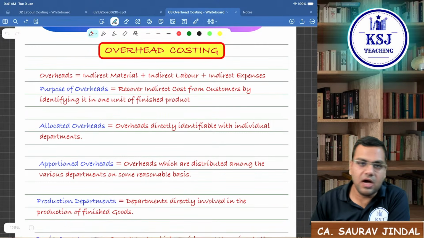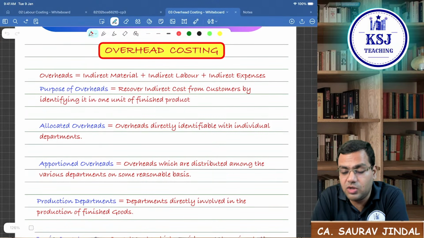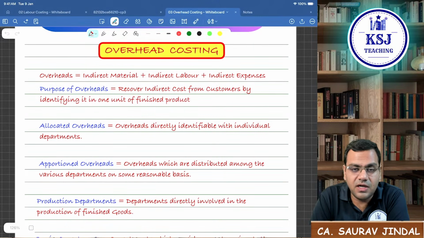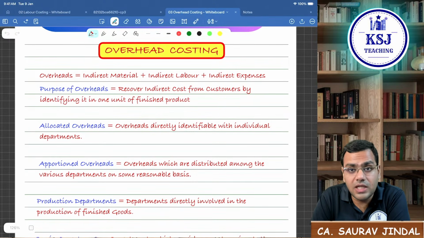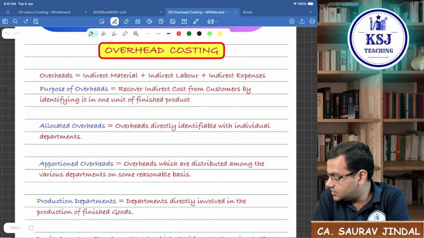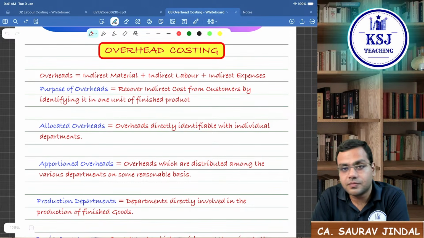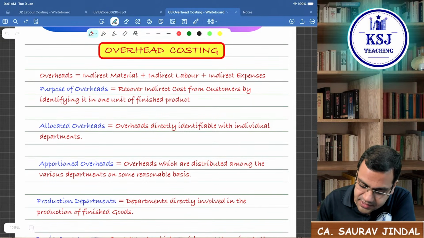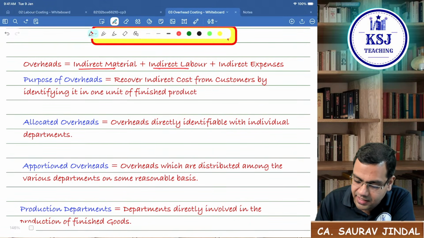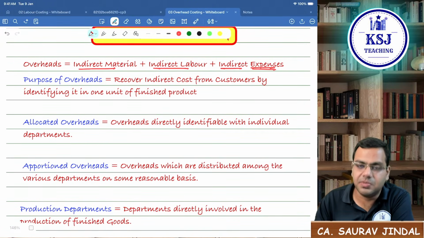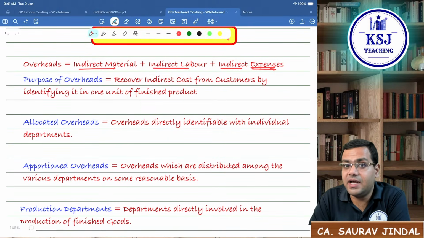Okay, so now coming to overheads, when we talked about material and labor, there we talked about direct material cost and direct labor cost. Sir, what about the indirect cost? As I told you in the very basics also, all the indirect cost we call it as overheads, right? So overhead is what? The overhead is nothing but indirect material plus indirect labor plus indirect expenses. So whole of this indirect cost is my overheads.